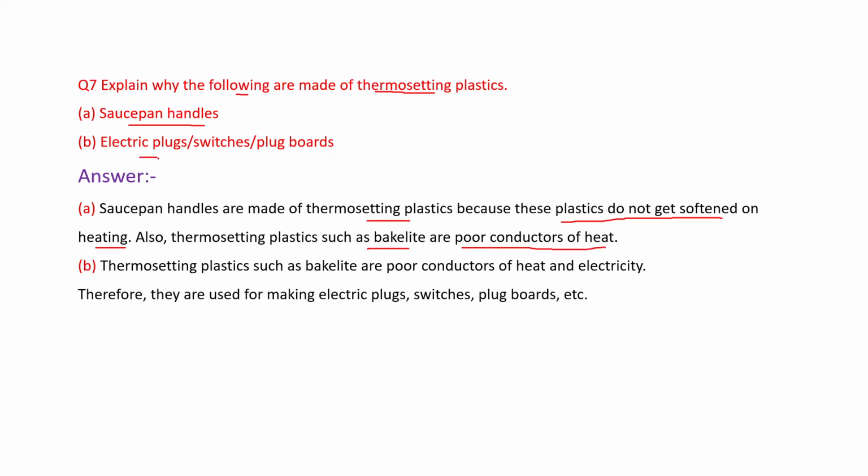Second one is electric plugs, switches and plug boards, again made up of the thermosetting plastic. Why? We can say actually thermosetting plastics such as bakelite are poor conductors of heat and electricity. Therefore, they are used to make electric plugs, switches, plug boards, etc.